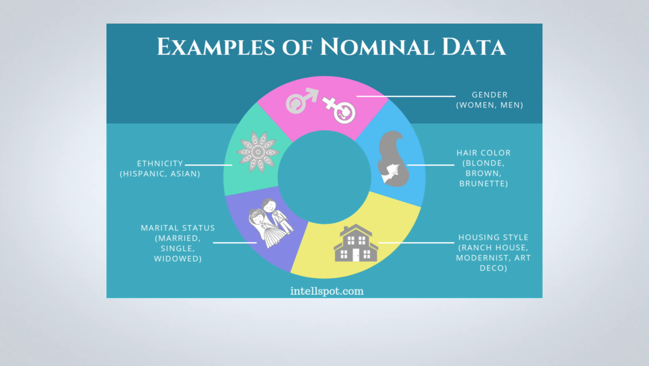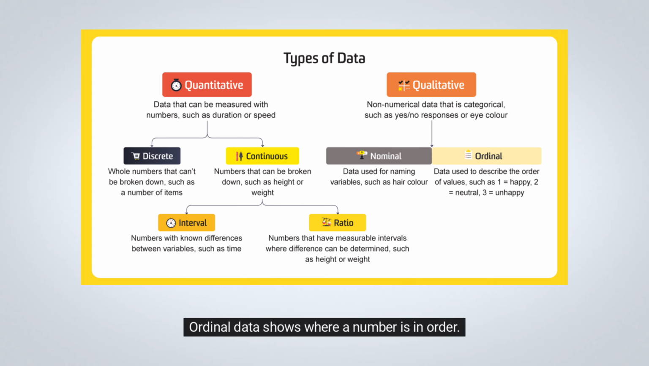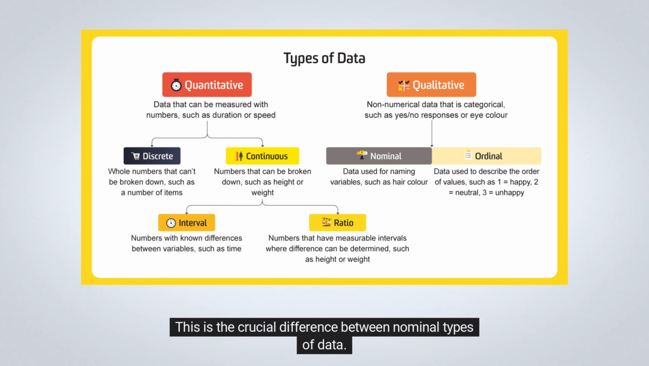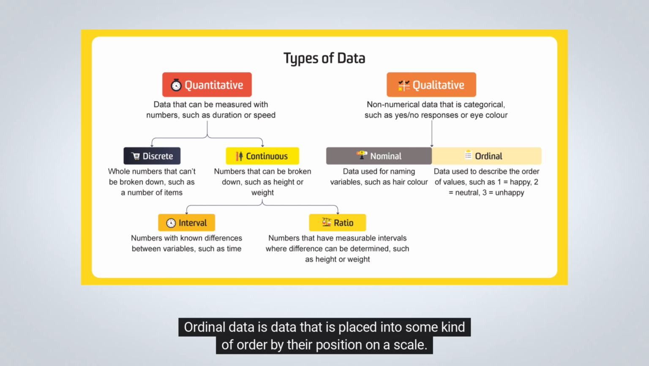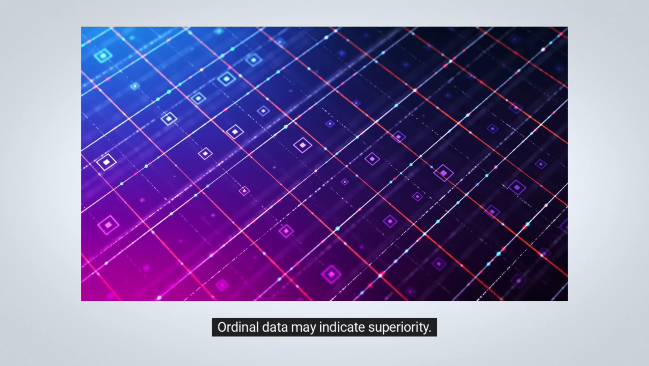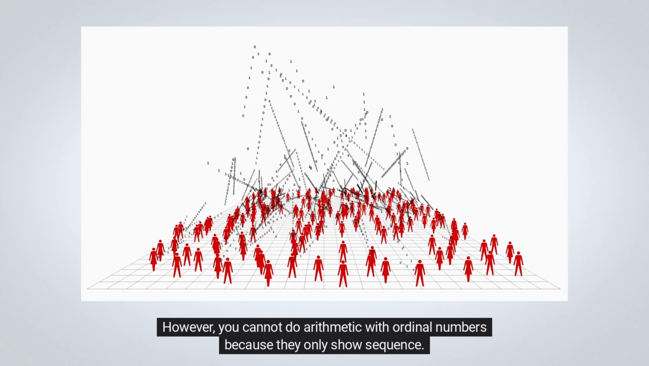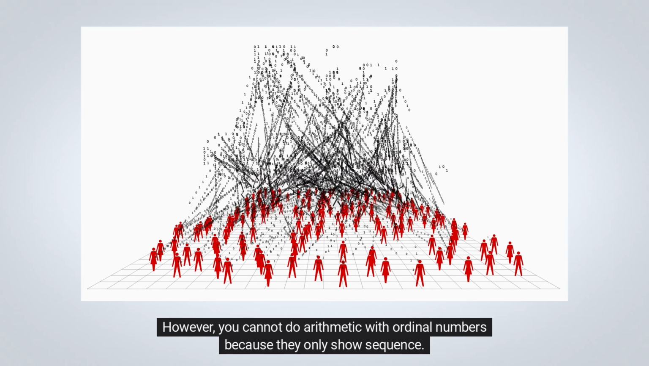Number 4. Ordinal data. Ordinal data shows where a number is in order. This is the crucial difference between nominal types of data. Ordinal data is data that is placed into some kind of order by their position on a scale. Ordinal data may indicate superiority. However, you cannot do arithmetic with ordinal numbers because they only show sequence.